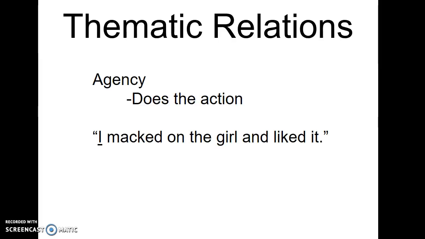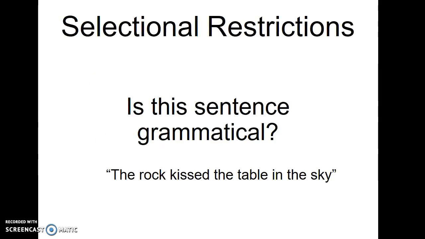So first of all, we'll talk about agency. Agency is a thematic relation given to the part of a sentence which does the action, the word or words that perform the action. So in this sentence, I macked on the girl and liked it, I is the agent. I performs the action of macking on. If we look at the previous slide, the rock kissed the table. The rock is an inanimate object and therefore does not have the agency to perform the action of kissing.